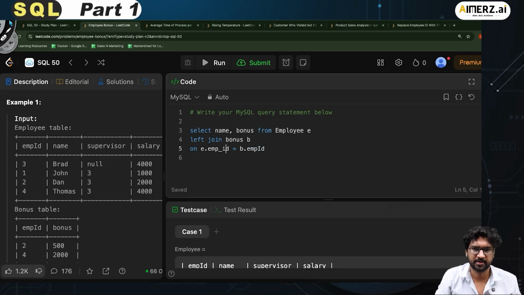Not underscore, it has to be in camel case as it is there, right? And then I have to write the condition where bonus is less than 1000 or bonus is null.